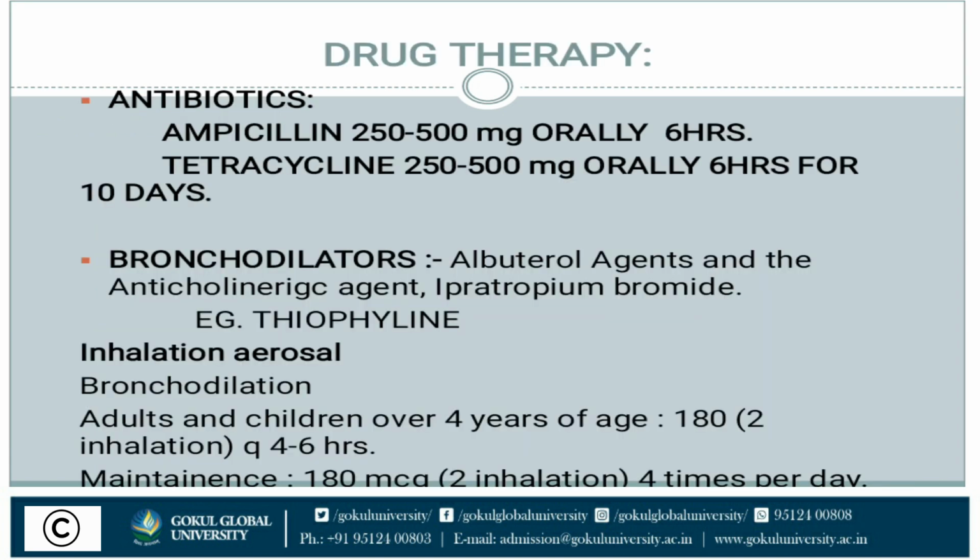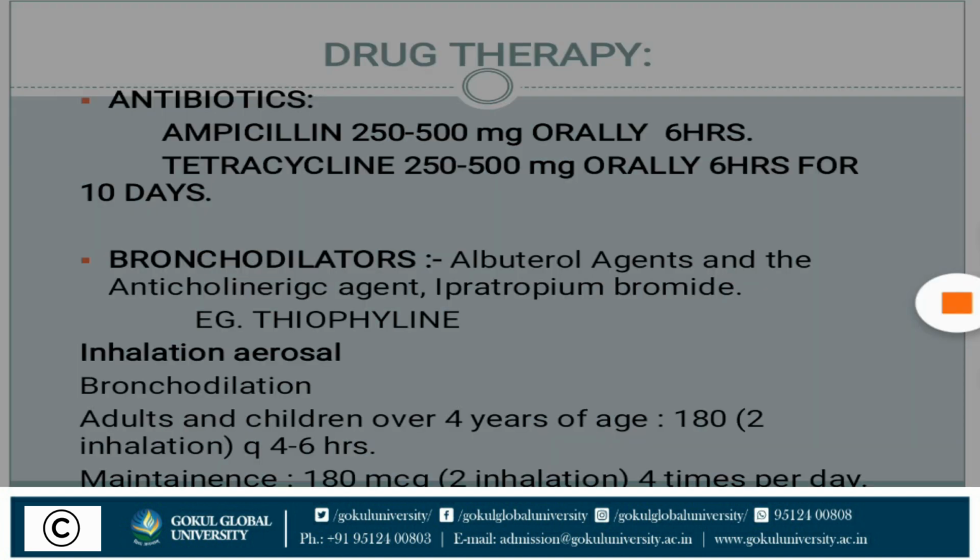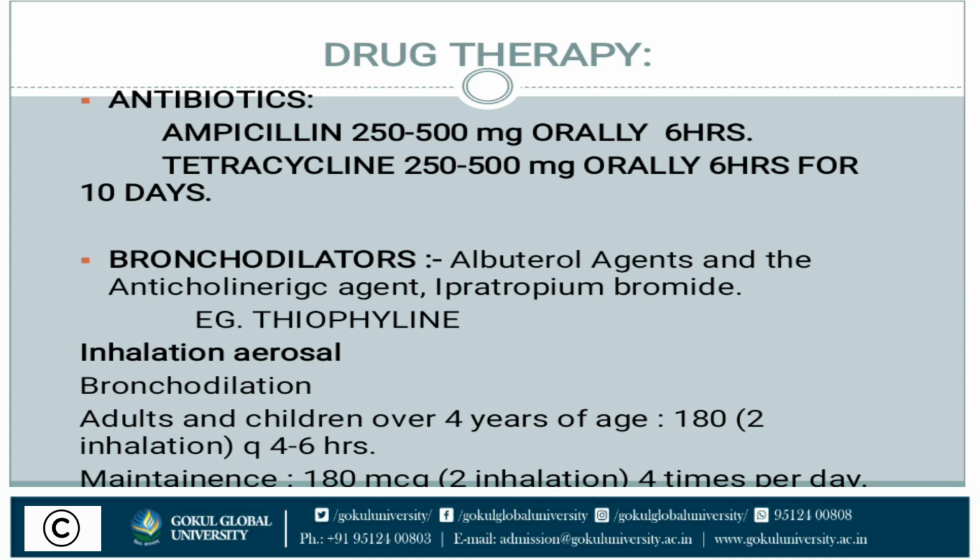Next is antibiotic drug therapy. In the drug therapy, antibiotics such as ampicillin 250 to 500 mg orally every 6 hours, and tetracycline 250 to 500 mg orally every 6 hours for 10 days, will be provided for treating the infections. And bronchodilators: albuterol agents and the anticholinergic agent ipratropium bromide. An example of a bronchodilator is theophylline, which is provided to the patient.